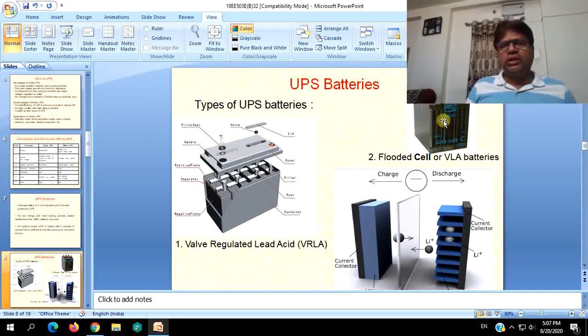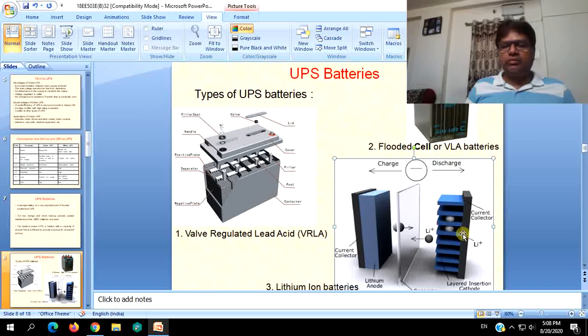You have to re-establish the required specific gravity of the electrolyte by adding not the electrolyte but distilled water. That is the maintenance we require for flooded cell or VLA batteries. You have to continuously maintain it by adding the requisite amount of distilled water from time to time.